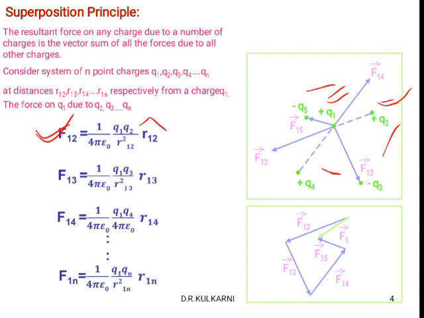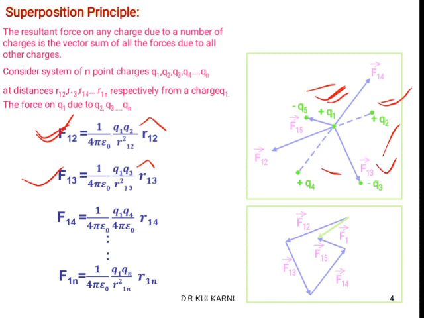Similarly, we can write F13, and this force formula is applicable between the charges Q1 and Q3. So F13 equals 1 divided by 4 pi epsilon naught, Q1 Q3 divided by R13 square, R13 cap. Again R13 cap is a unit vector. So we can write it up to n charges.